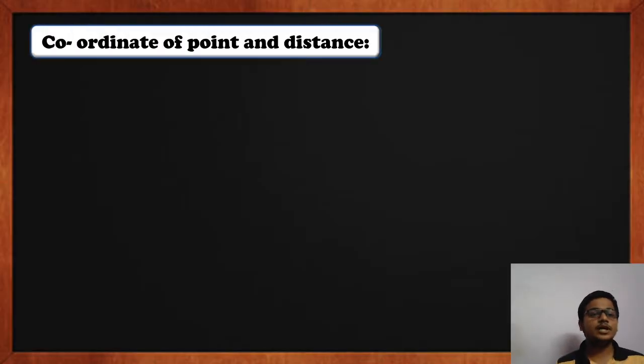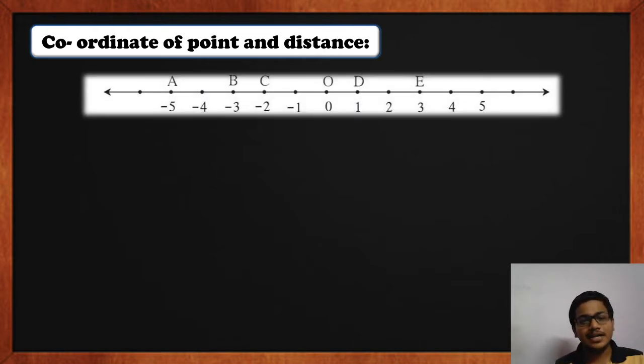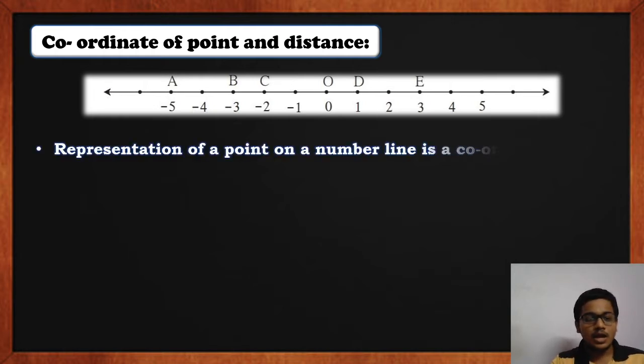So let's move further. Further, we would be learning about the coordinate of a point and distance. Now, can you all recognize this figure? Yes, this is a number line. A representation of a point on a number line is called a coordinate. Basically, a number line is a line which has numbers placed on it at equal distance from one another. A number line extends in both directions. 0 is considered as the center of the number line.